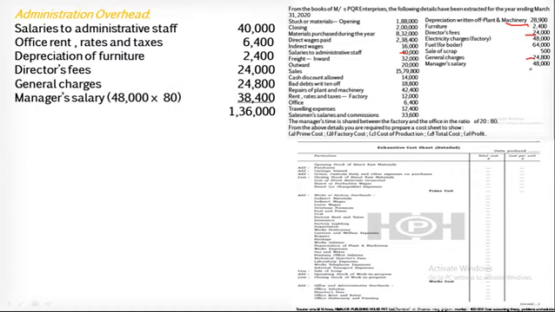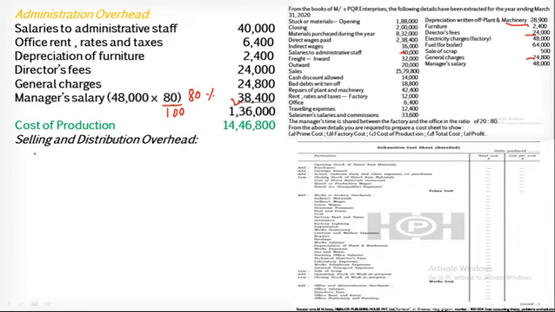Manager's salary again, out of 48,000, 80% of his time he is spending in the office. So therefore 48,000 multiplied by 80 divided by 100, that is 80%. So it is 38,400. So the total of the office and administrative overhead is 1,36,000. So cost of production will be 14,46,800, which is the addition of factory cost plus office and administrative overheads.